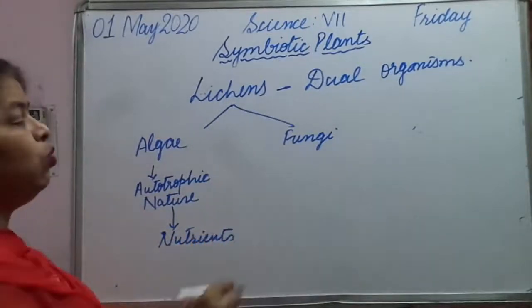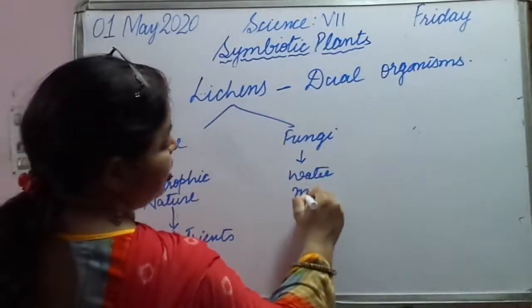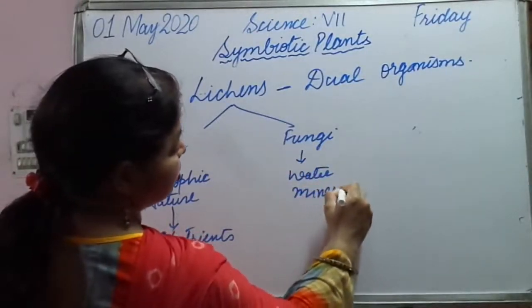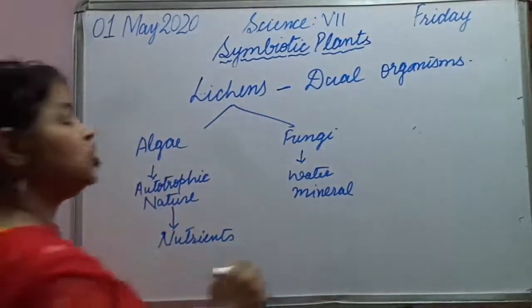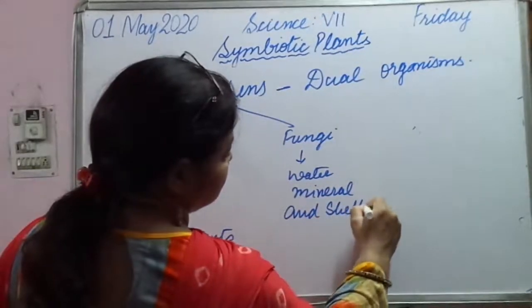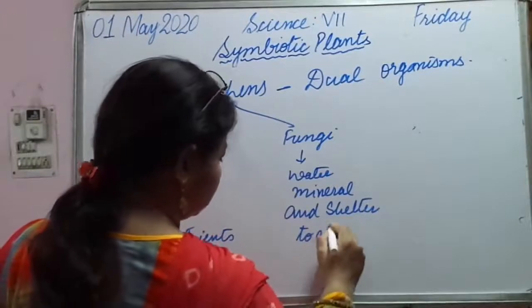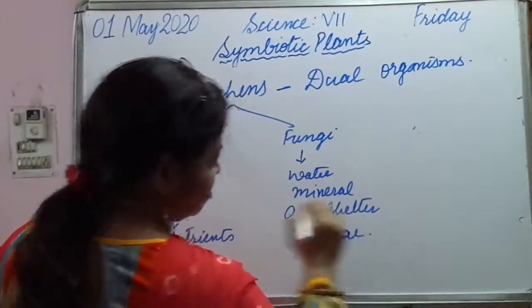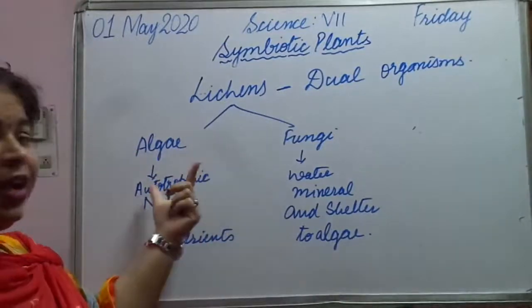Fungi provide water, mineral and shelter to algae. Okay, so they both are benefiting each other.